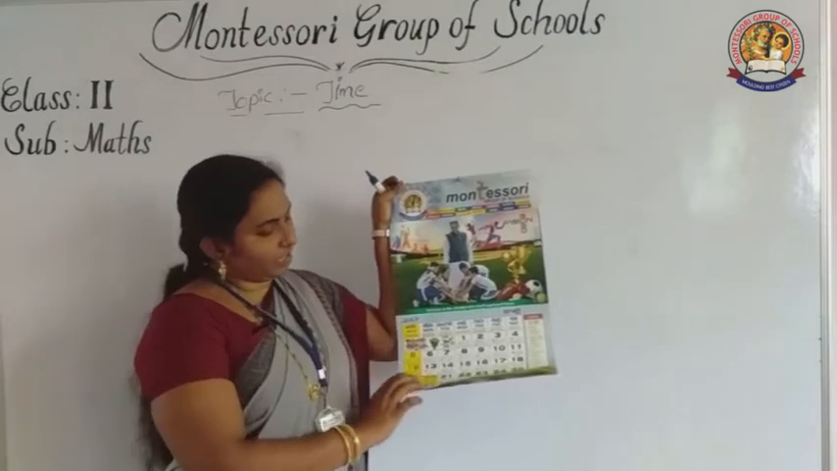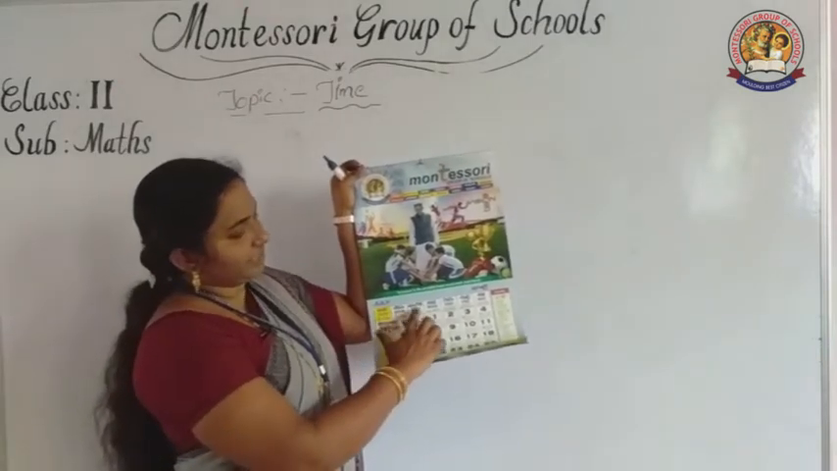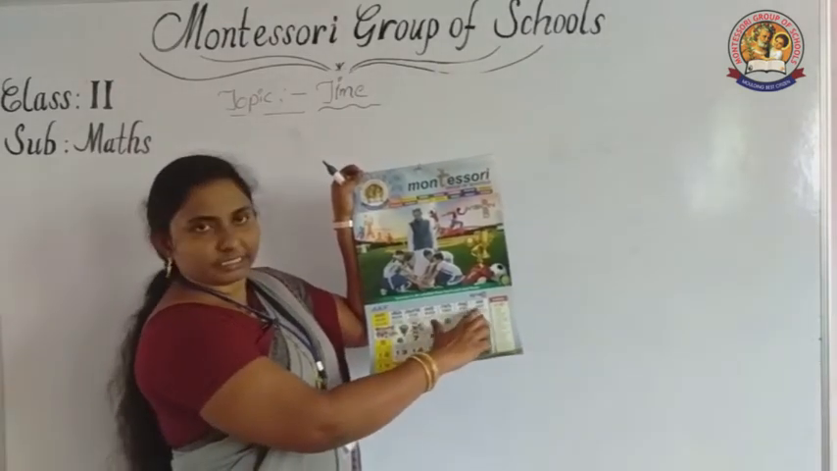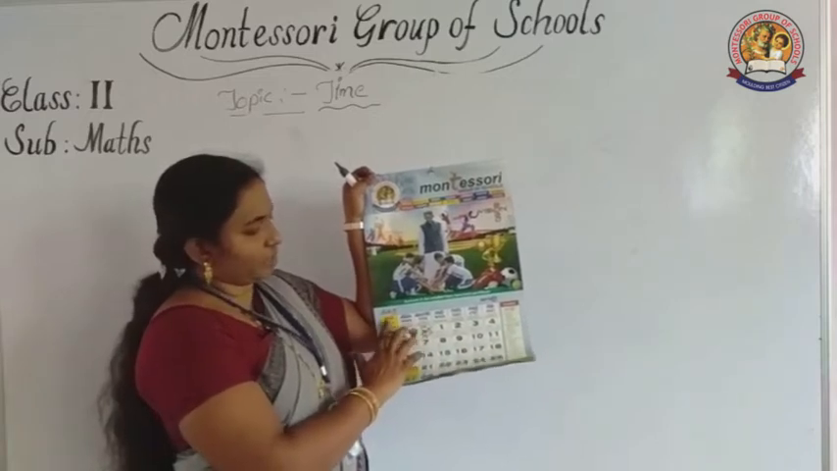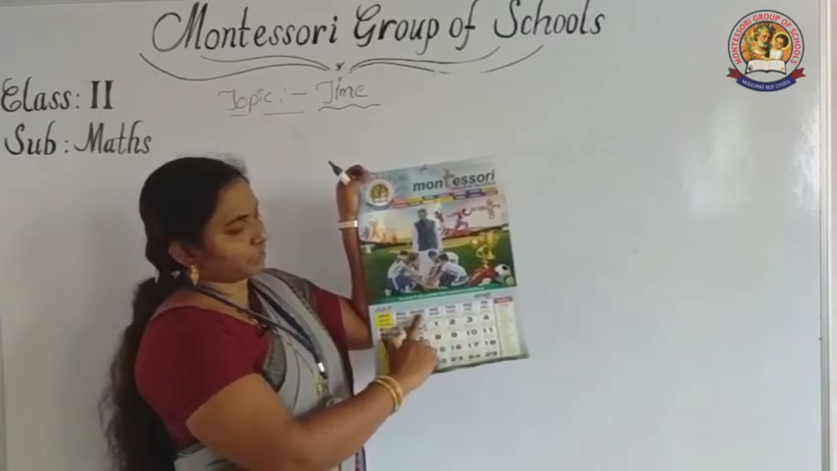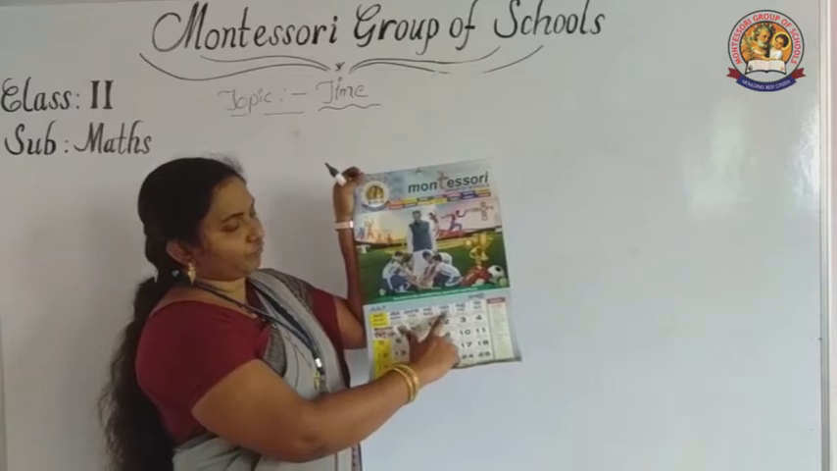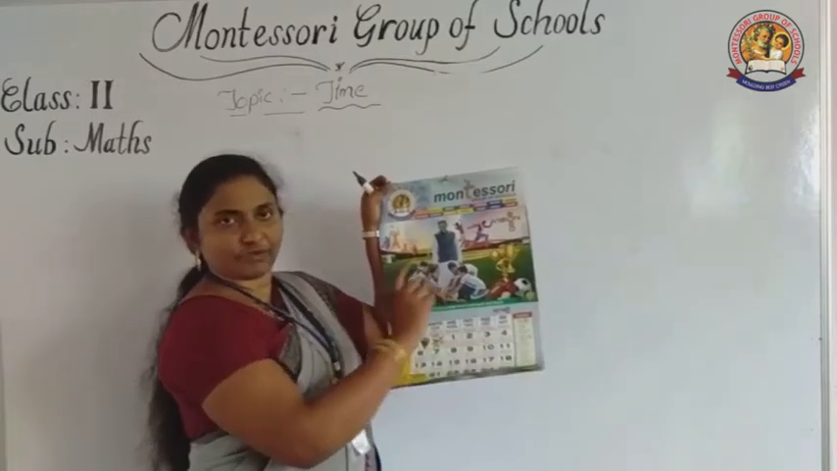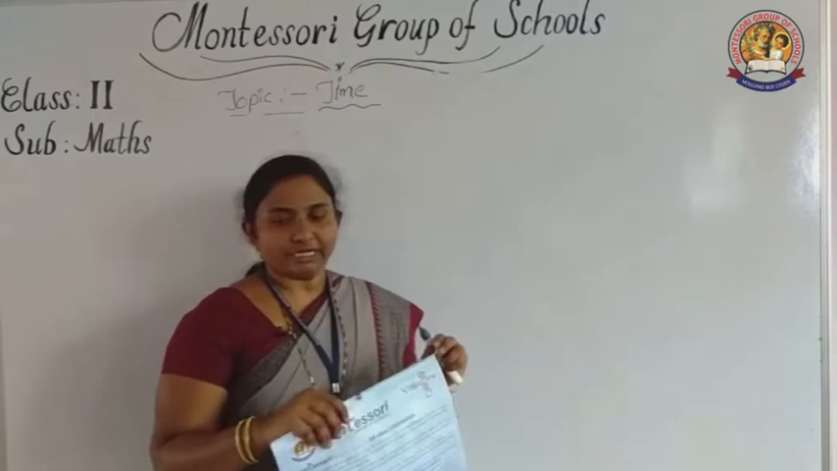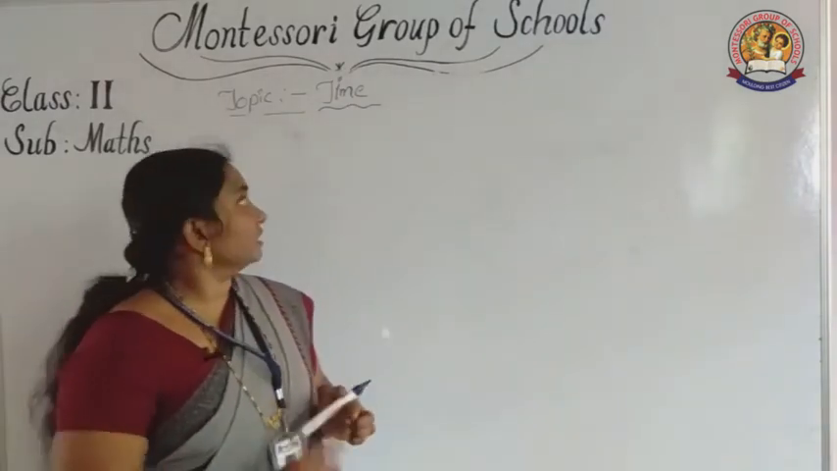All of you know what the days are? These are the days. So how many days are there? 1, 2, 3, 4, 5, 6, 7. How many days are there? 7 days. First we will learn the days.